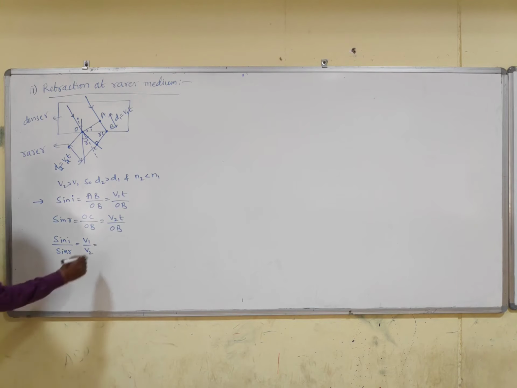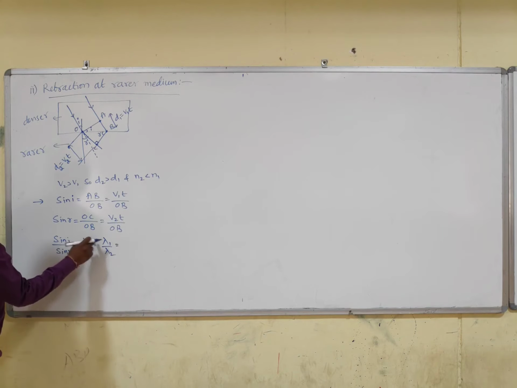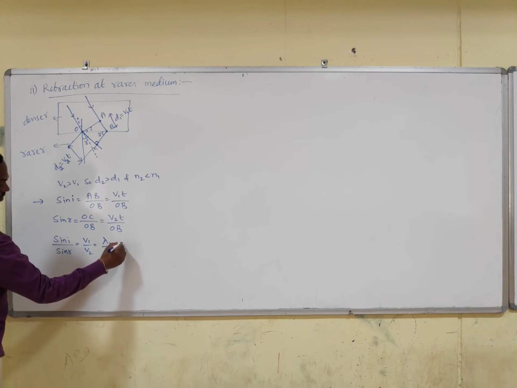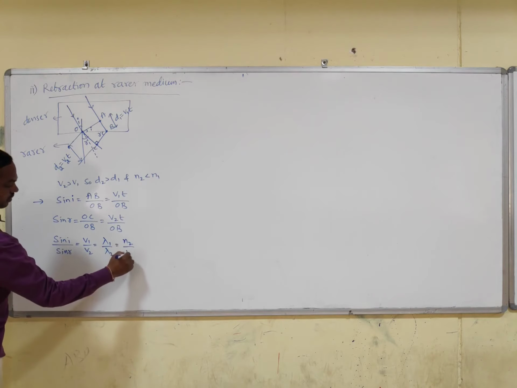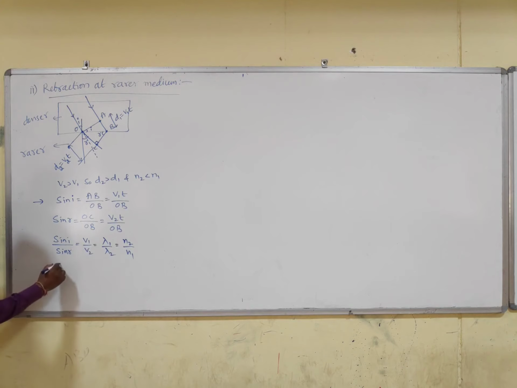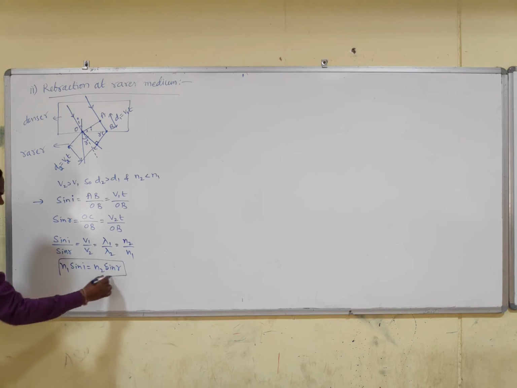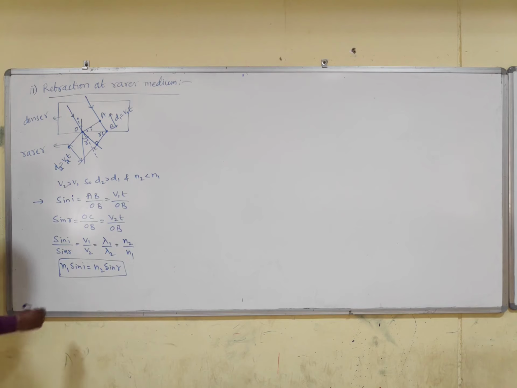So we are coming back to the same thing, just like the previous case, lambda 1 by lambda 2. V is proportional to lambda, and N is inversely proportional to V and wavelength. Okay, so it is N2 by N1. So cross multiply these two, so we will get N1 sin I is equal to N2 sin R. This is again the same Snell's law we are getting.